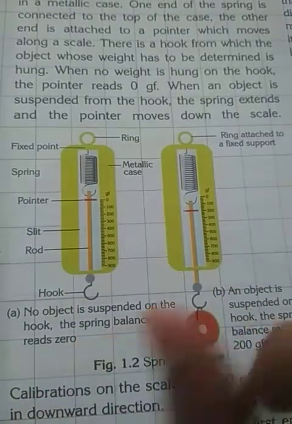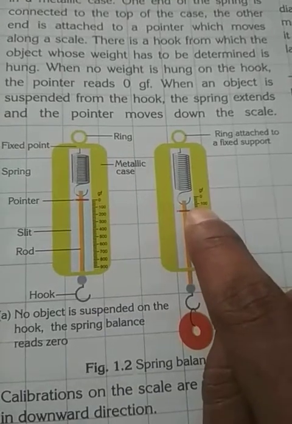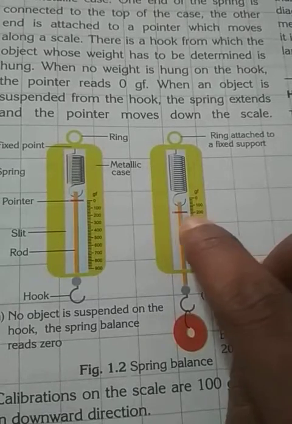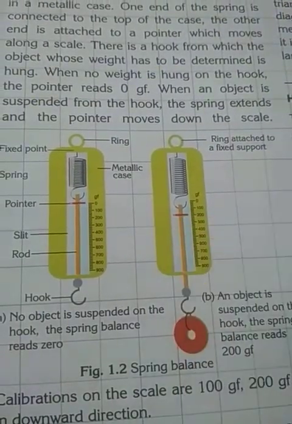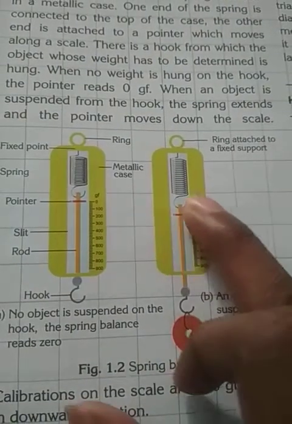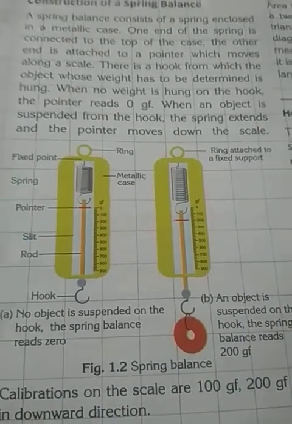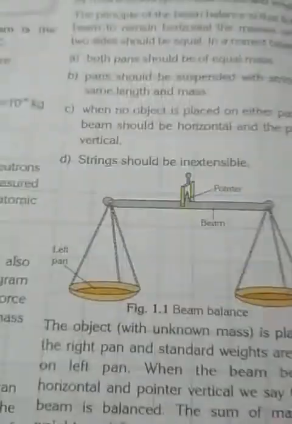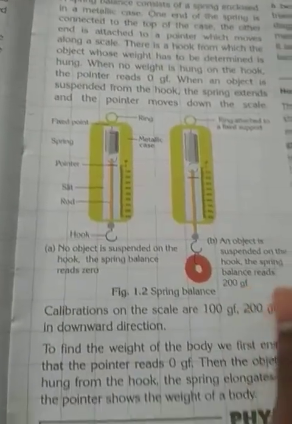If you hang something there, the pointer is touching 200. That means the weight is 200 gram force. As the unit is gram force, so that is 200 gram force. This is known as a spring balance. This is a beam balance. Beam balance is used to measure the mass. Spring balance is used to measure the weight.